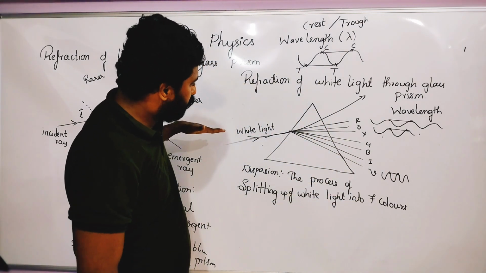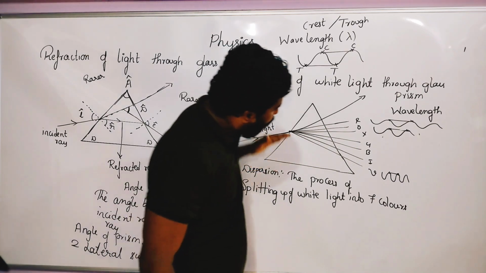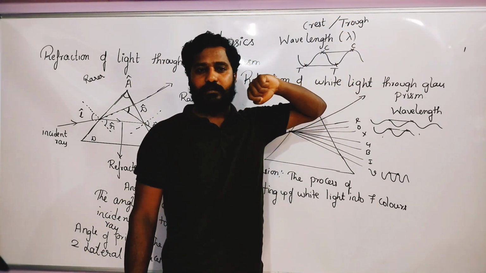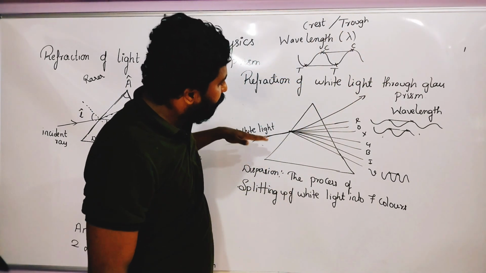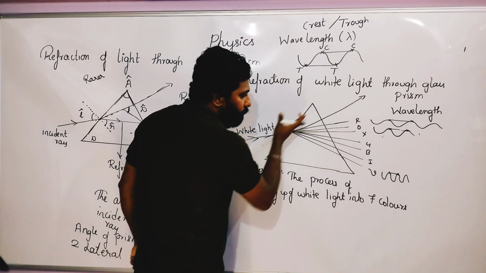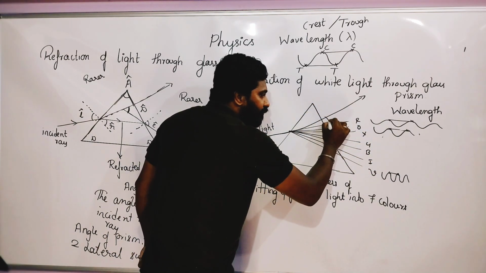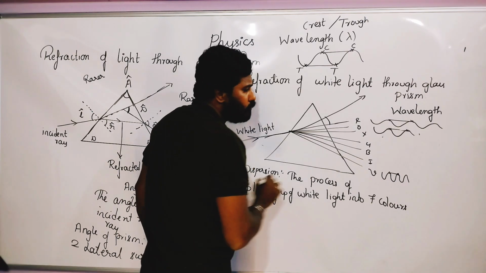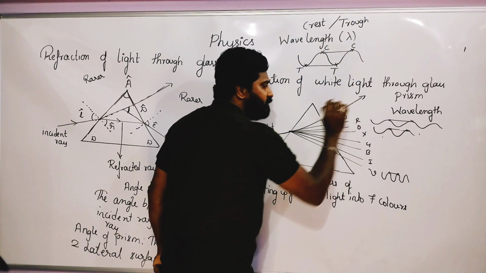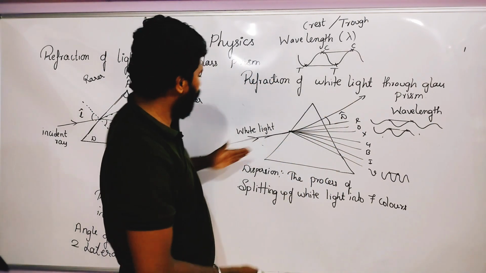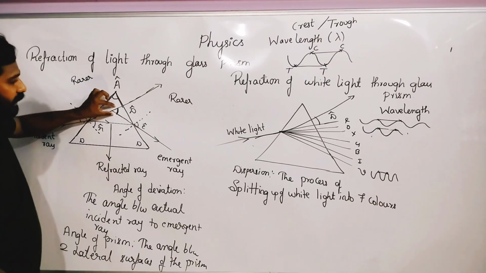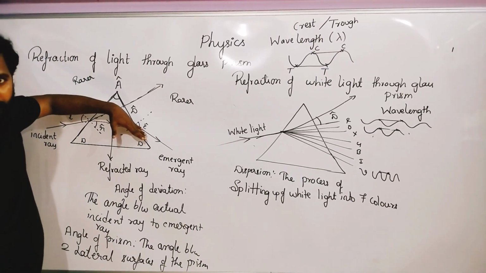So now we come to the topic. When the prism was not there, the light ray would have gone straight. Because of the prism, all the colors bend. This much red is bent, and this is called the angle of deviation. I already explained how the angle depends on the emergent ray.